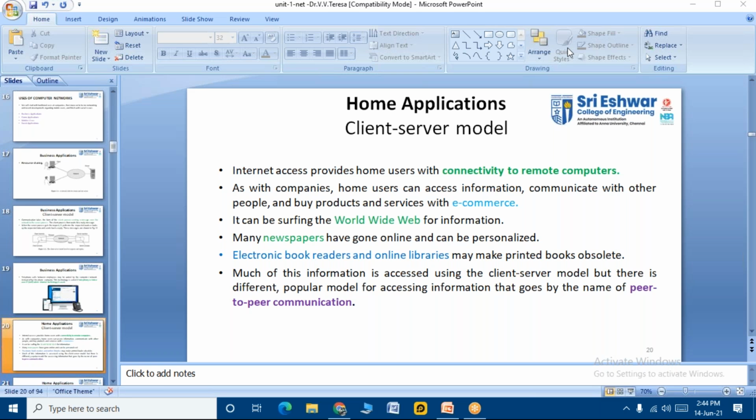Clear? Now, much of this information is accessed using the client-server model, but there is a different popular model for accessing information that goes by the name of peer-to-peer communication. Clear? So you can write many more things about home applications, students.